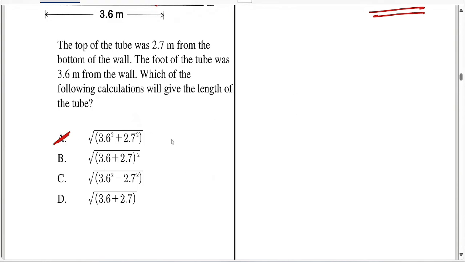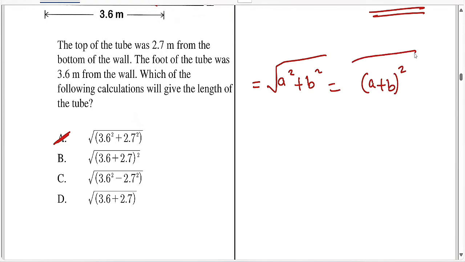Haya, sasa kuna vitu pia lazima pia to avoid. A squared plus B squared square root is not the same as when you're saying A plus B squared then square root. These are not correct. It is not a correct equation. So obviously the same thing, ukichukua A squared plus B squared, it can be equal to A plus B squared.